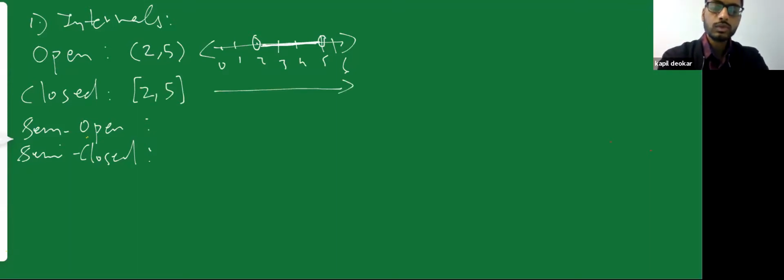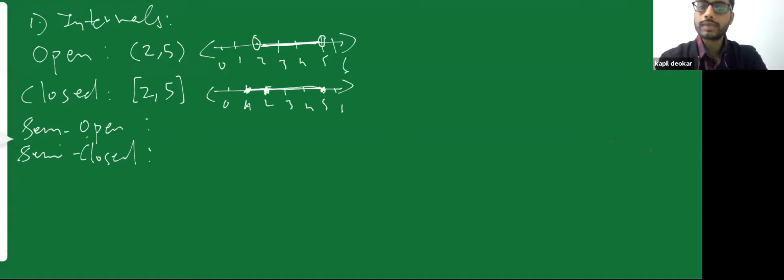closed bracket 2 to 5, that is written in square brackets, it would mean 0, 1, 2, 3, 4, 5, 6. That I'm going to draw dark balls over here, not white balls, and then paint all the numbers which are between them. So this would mean that all the points between 2 and 5, because I'm starting from here, so not from this, from here. All the points between 2 and 5, and I've drawn a dark ball over here. So that means my points 2 and 5 are also included in that range.